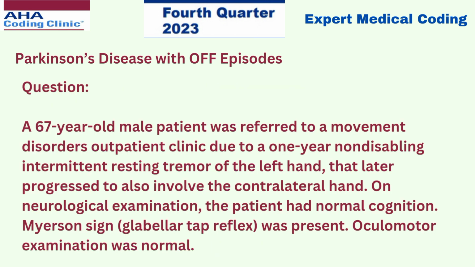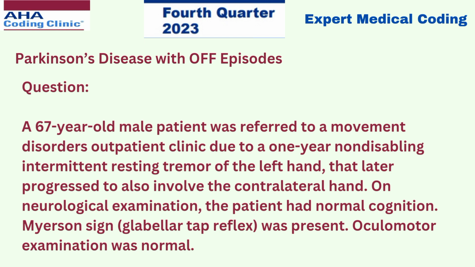A 67-year-old male patient was referred to a movement disorders outpatient clinic due to a 1-year non-disabling intermittent resting tremor of the left hand that later progressed to also involve the contralateral hand.